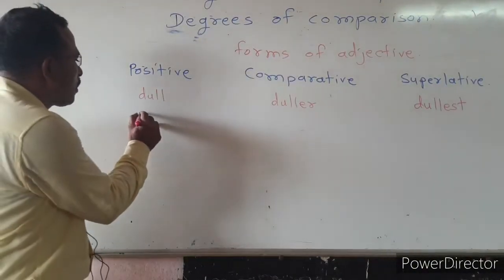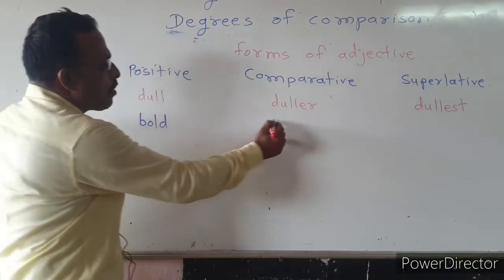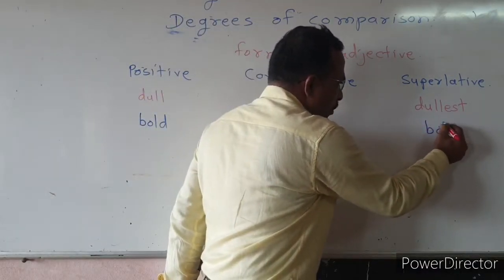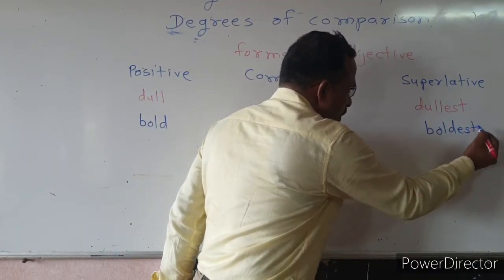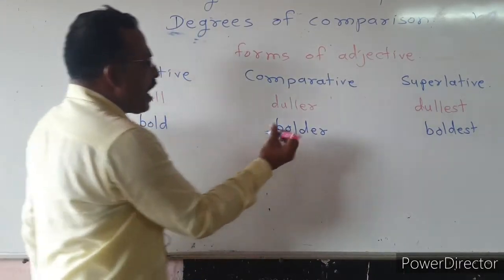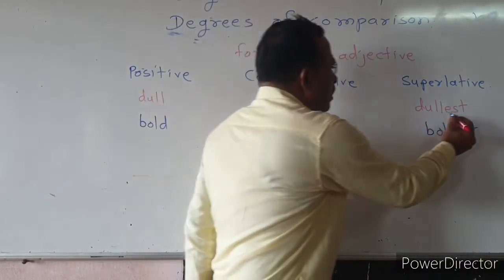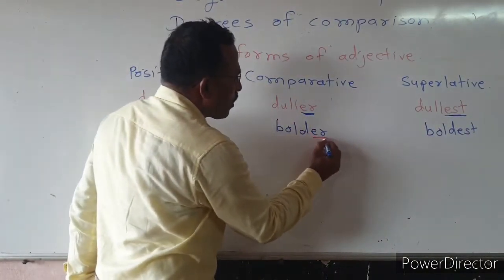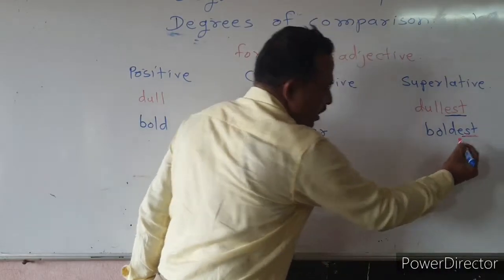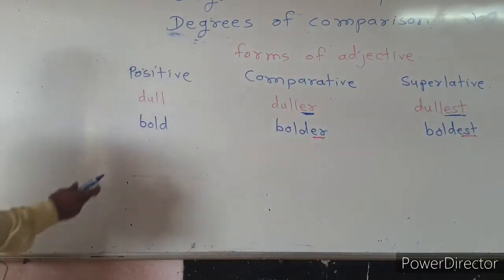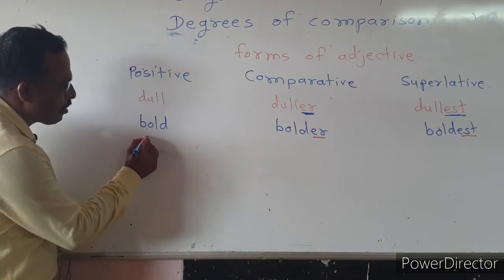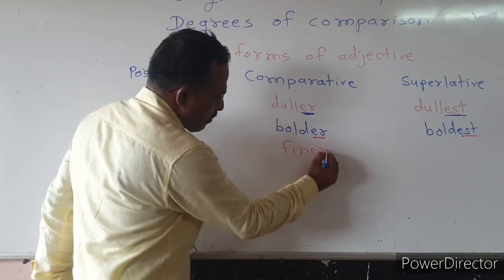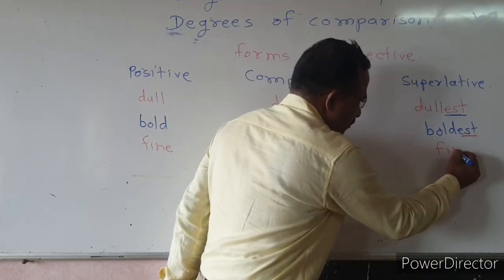Bold, it becomes bolder, and in superlative it becomes boldest. We add er and est in comparative and superlative degree. Er and est. Next, fine. Fine becomes finer and finest.